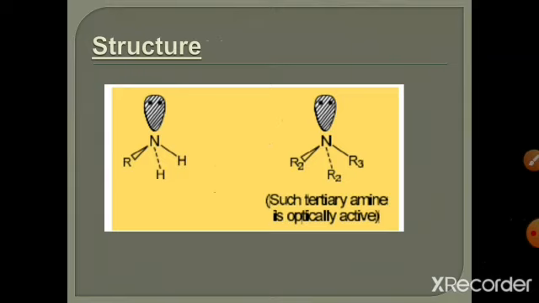So if nitrogen is attached to 3 different alkyl groups, it shows some optical property. Such a tertiary amine is typically an optically active compound.